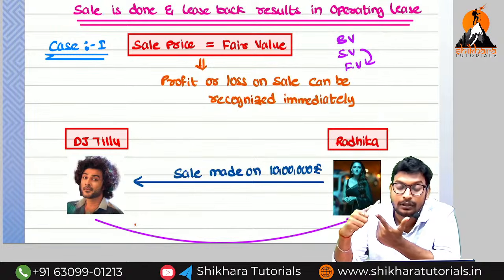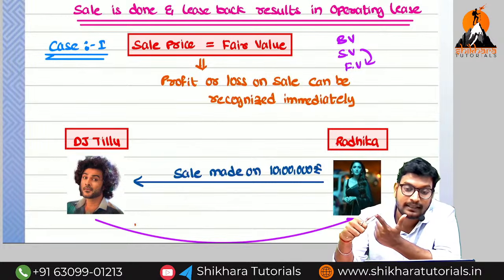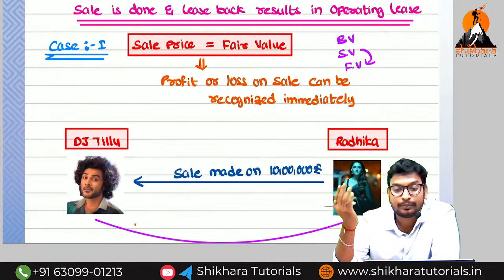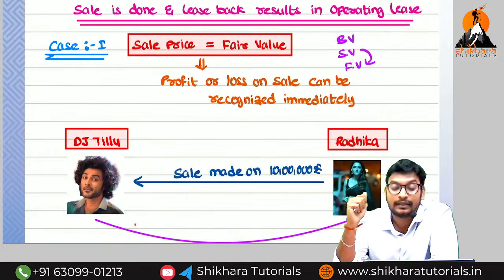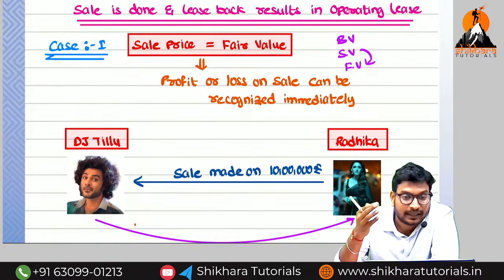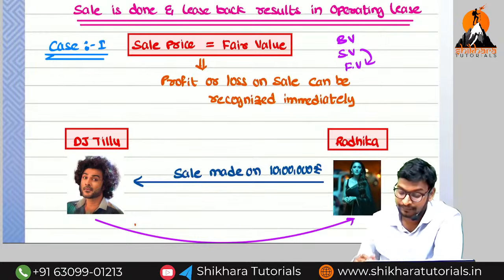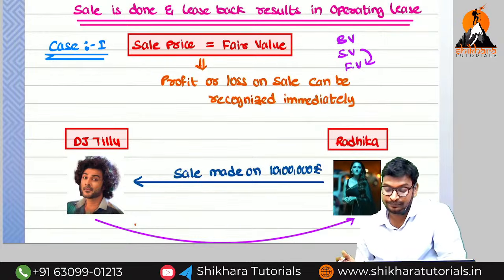You need to recognize the profit or loss within the year, immediately. That means the total amount of profit or loss is transferred to the P&L account. If it is a profit, it is transferred to the P&L account credit side. If it is a loss, it is transferred to the P&L account debit side. Are you getting the point? Loss means debit, profit means credit. I will explain with some examples.